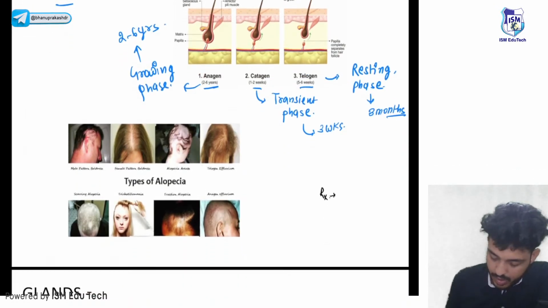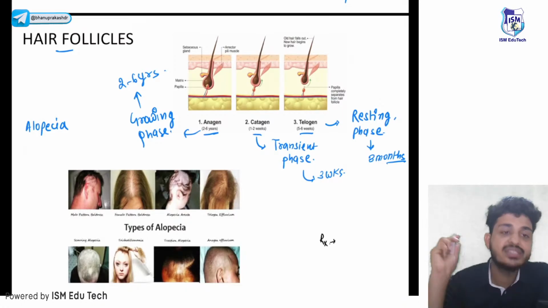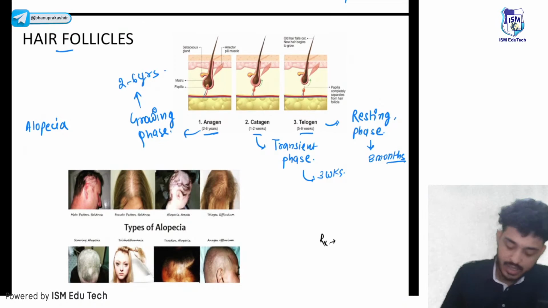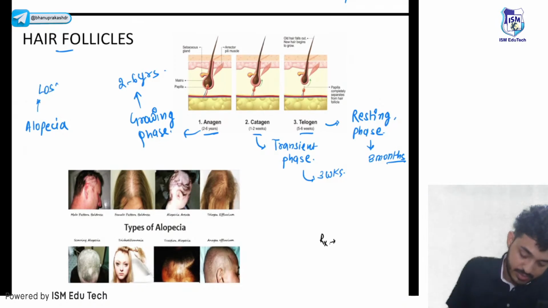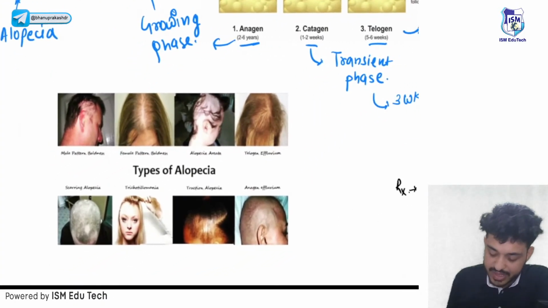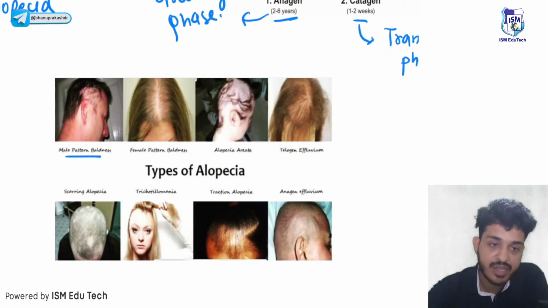Okay, let's talk about alopecia. What is the meaning of alopecia? The meaning of alopecia is loss of hairs. Very important guys, alopecia. Multiple things. First thing is your male pattern baldness. What is male pattern baldness?